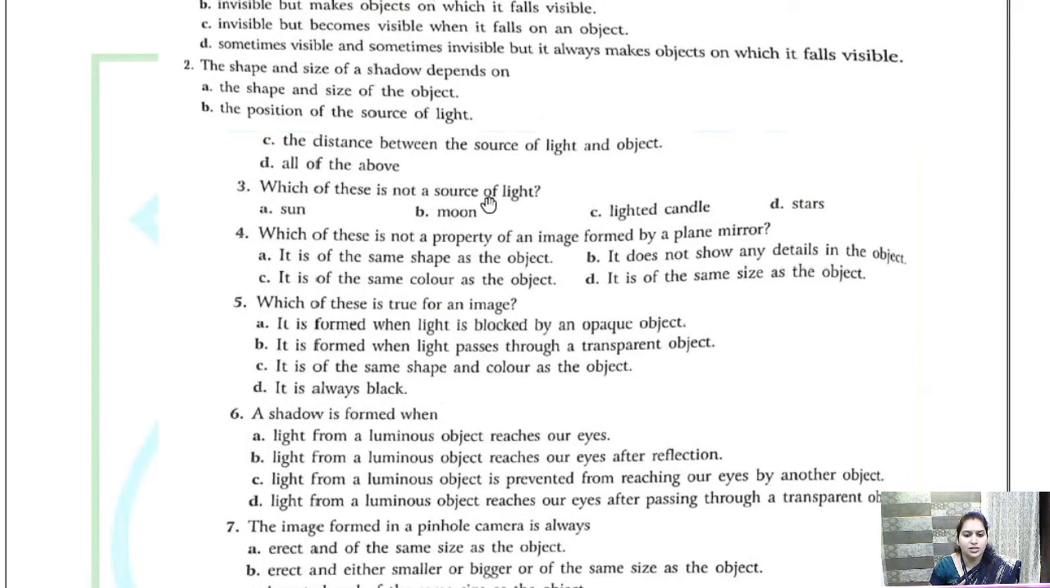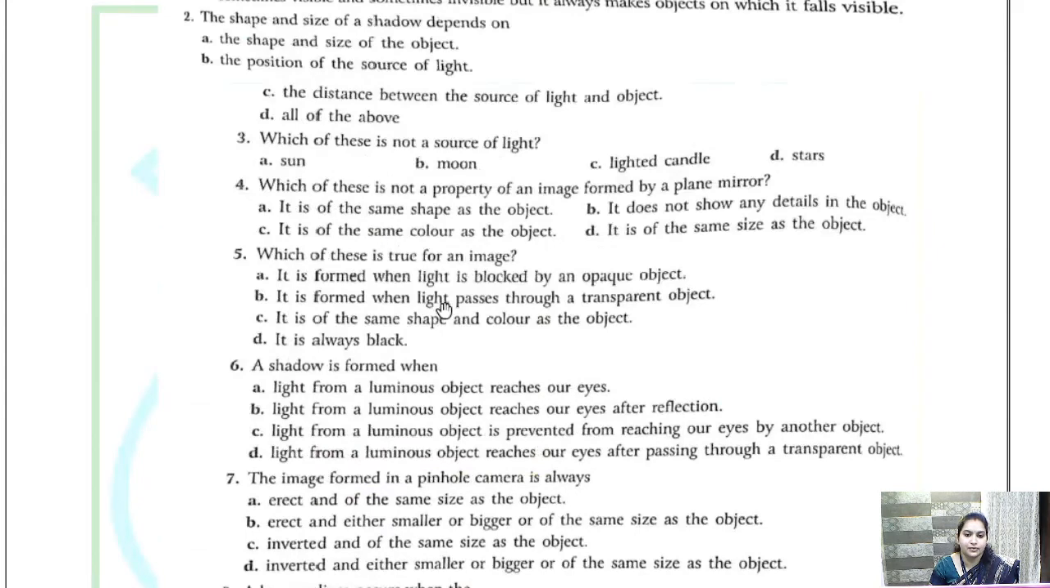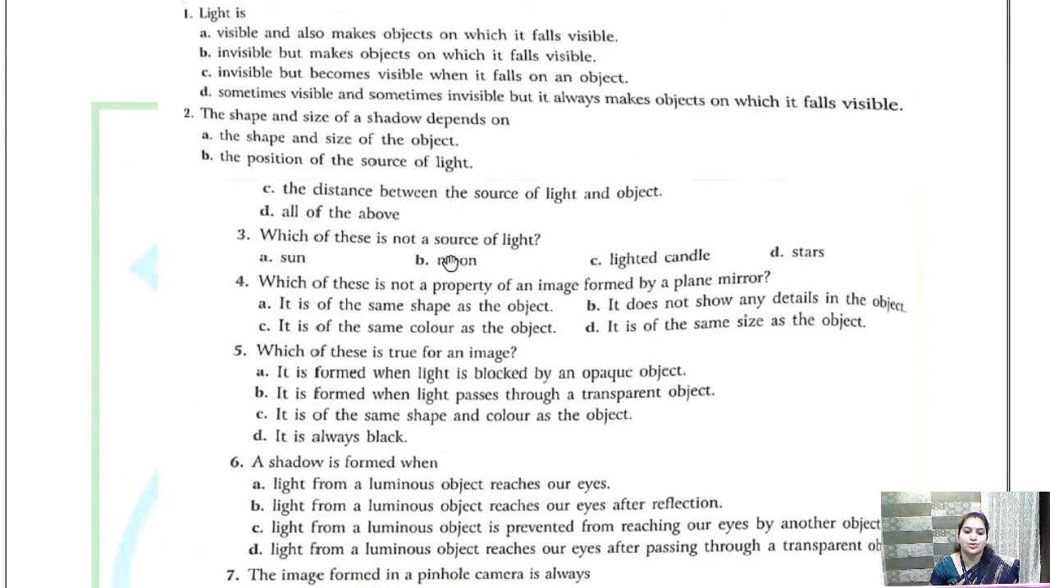Which of these is not a source of light? Sun, moon, lighted candle, stars. Which is not a source of light? Yes. Sun, moon, lighted candle, stars. Moon is not a source of light. Okay. Rest all three have light of their own.